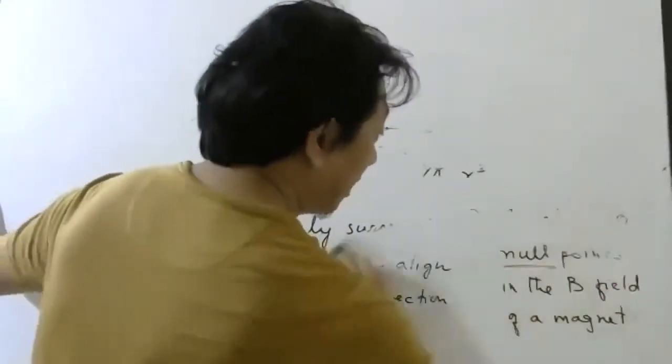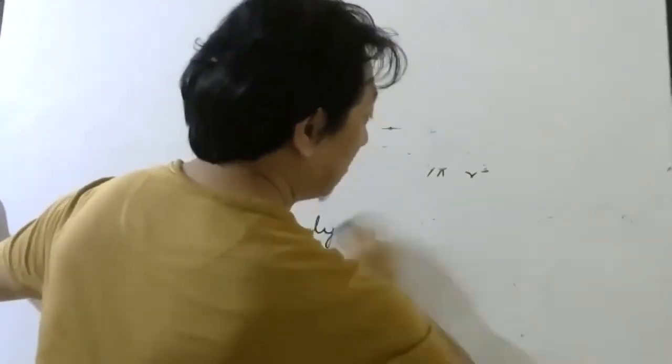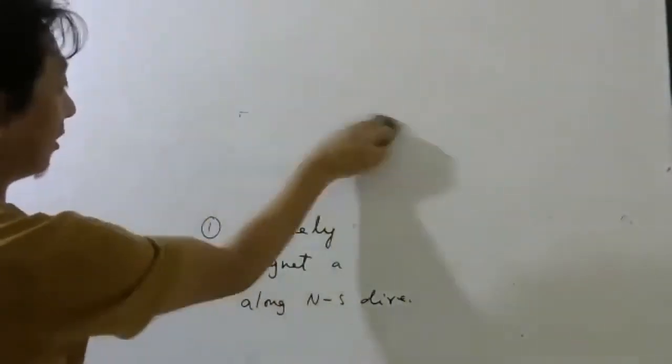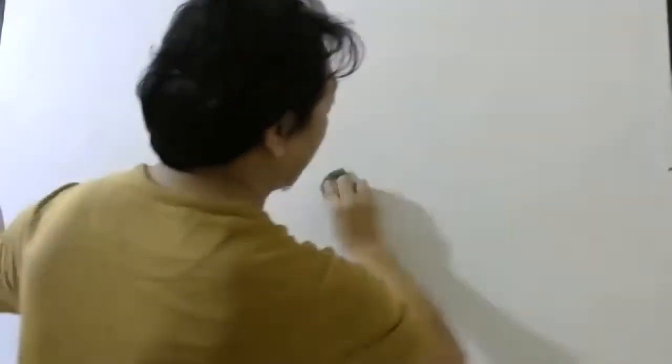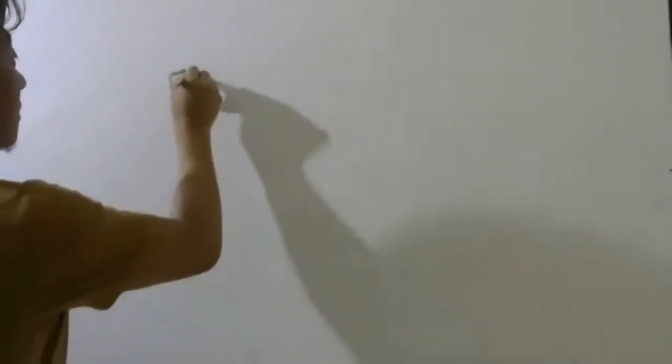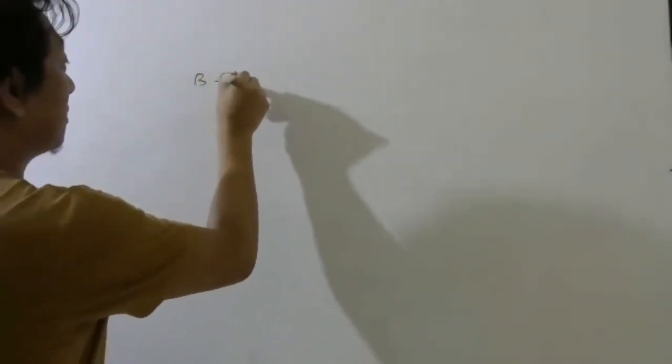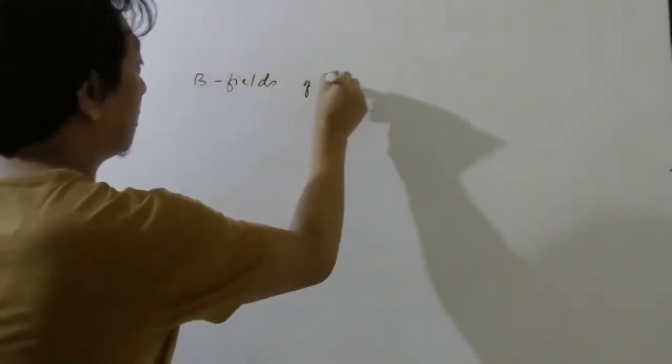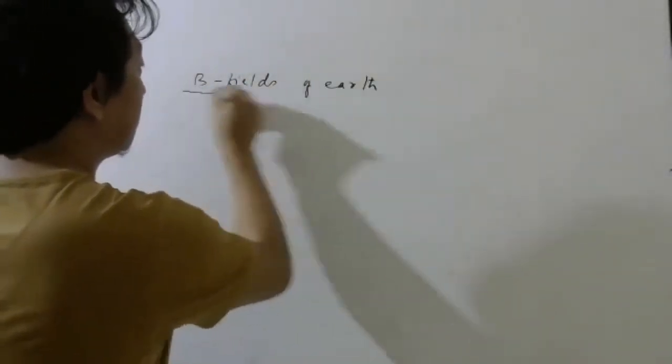Now it was William Gilbert who did experiments with spherical magnets and all, and he tried to find how the magnetic field lines of Earth look like. Okay, so try to concentrate here. So magnetic field lines of Earth.